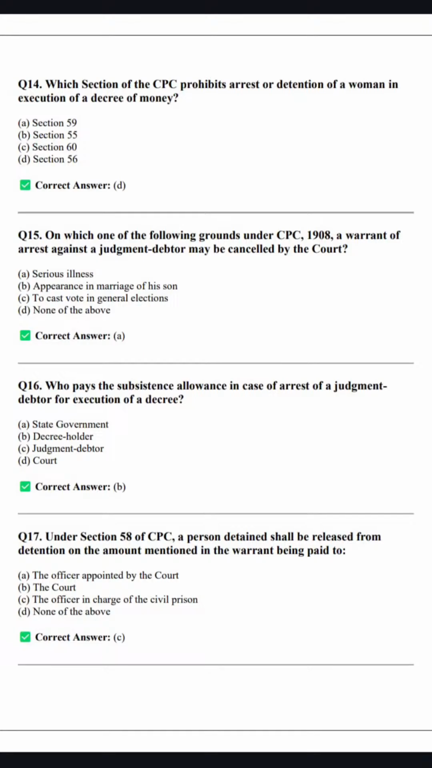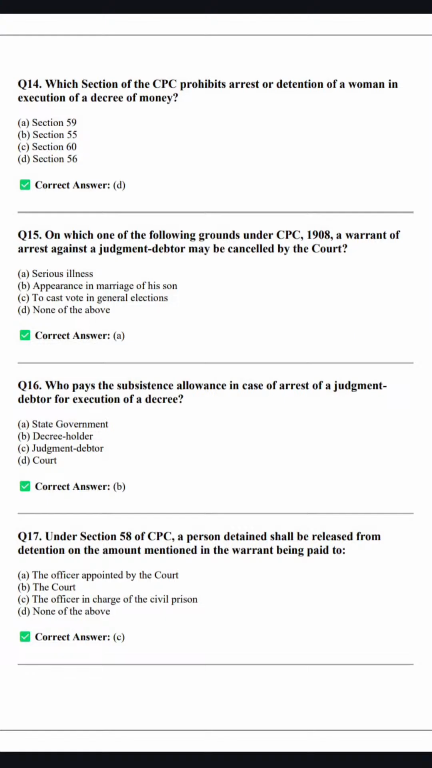ओके, आगे बढ़ते हैं। On which one of the following grounds a warrant of arrest against a judgment debtor may be cancelled? So I think we are very clear on that. Serious illness and contagious disease, right? आगे बढ़ते हैं. Who pays the subsistence allowance in case of arrest of a judgment debtor for execution of decree?